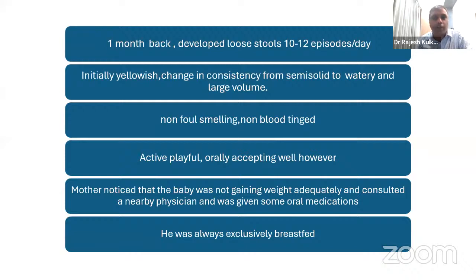So this baby was apparently all right a month back. When the baby was 15 days old, he started having loose stools, 10 to 12 episodes per day. Suppose you are the pediatrician at that time and the mother comes to you saying that my baby is having loose stools and is passing 10 to 12 loose stools every day. Would you worry about it or would you not worry about it?